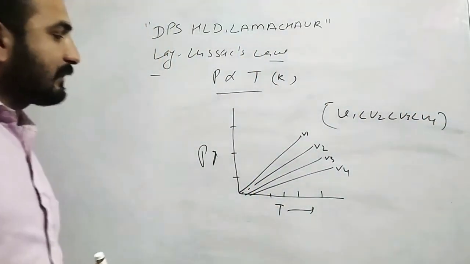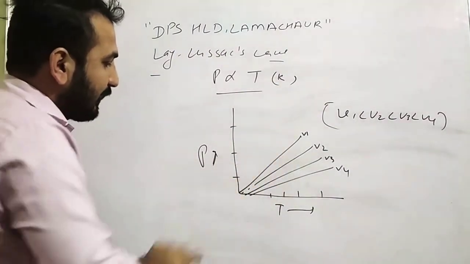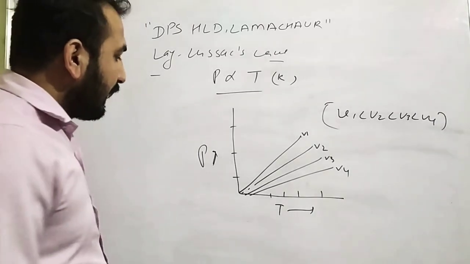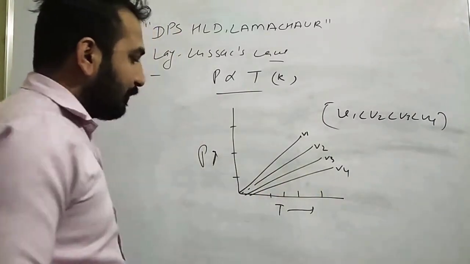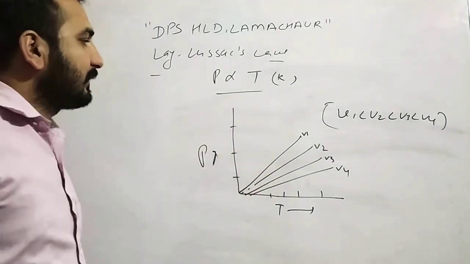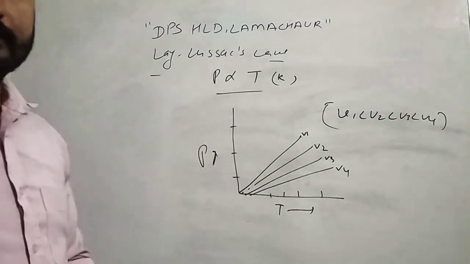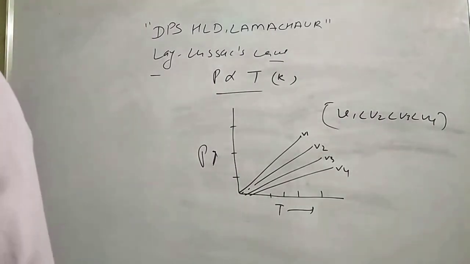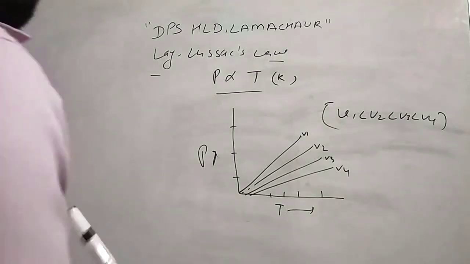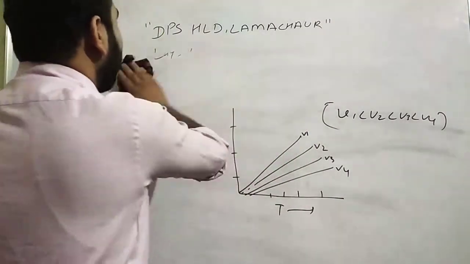You will obtain straight lines starting from the origin. All these lines start from the origin when you plot the graph between temperature and pressure. This graph is called the Gay-Lussac law graph, and this overall is called the Gay-Lussac law. And after Gay-Lussac law, you have a very important law called Avogadro law.